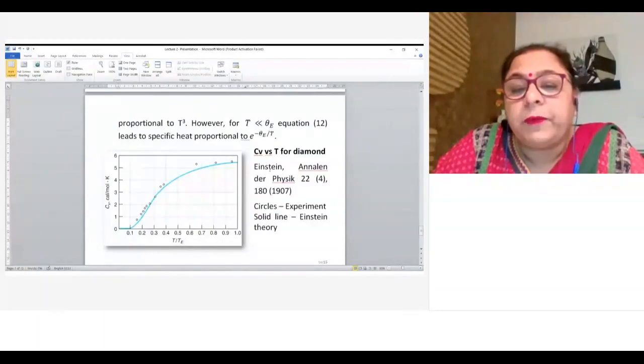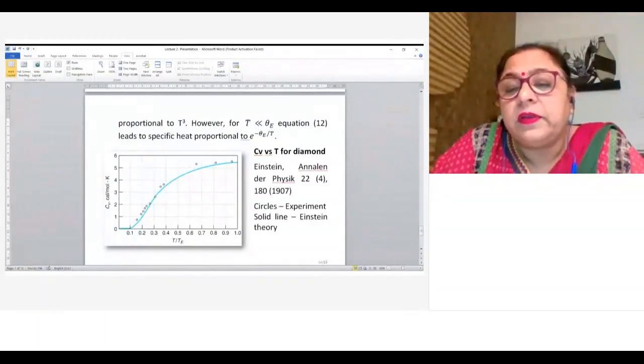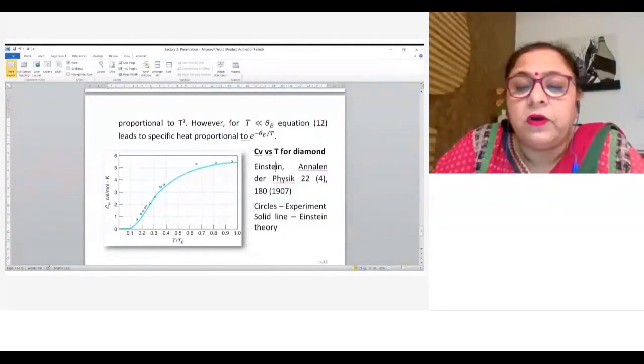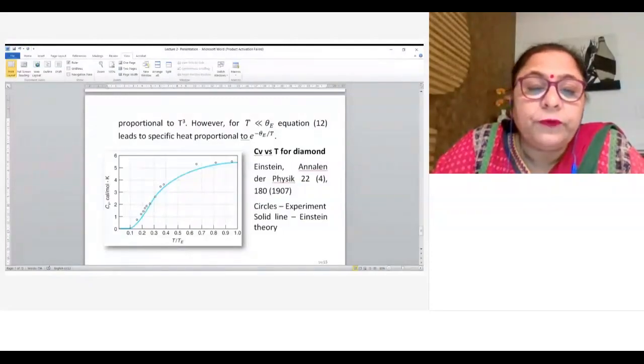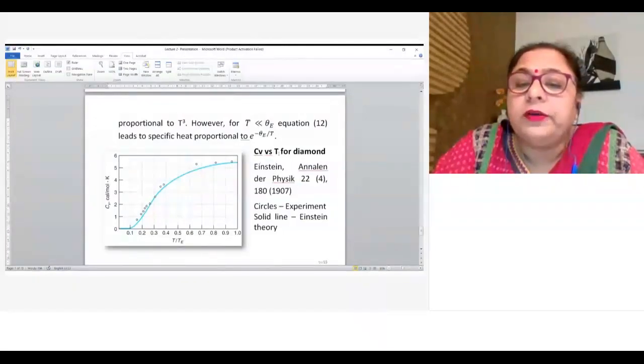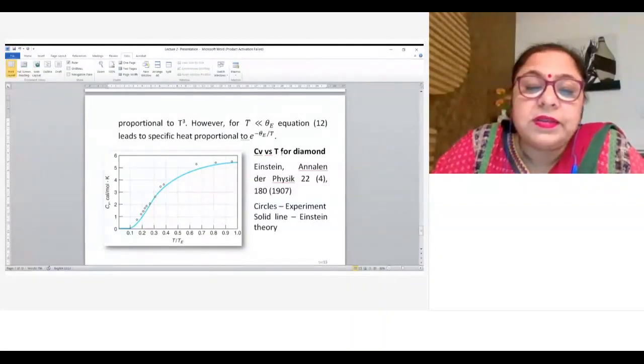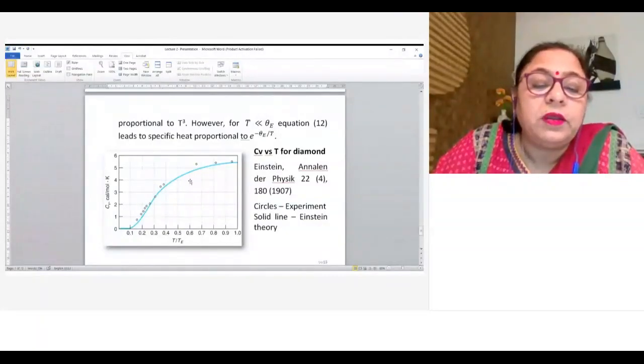This work was published by Einstein in Annalen der Physik, the German journal, in 1907, where he published his theory of heat capacity. This curve shows Cv versus T for diamond. These circles are experimental points, and the solid line is the heat capacity obtained from the Einstein theory. So it has good agreement with experiment.